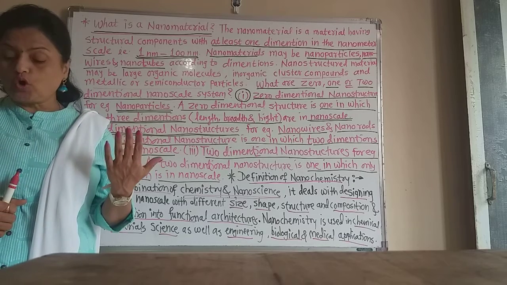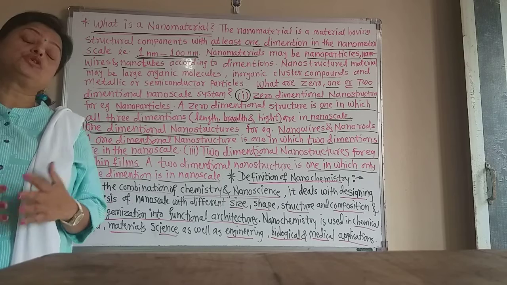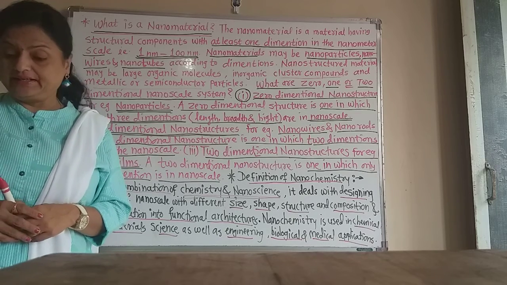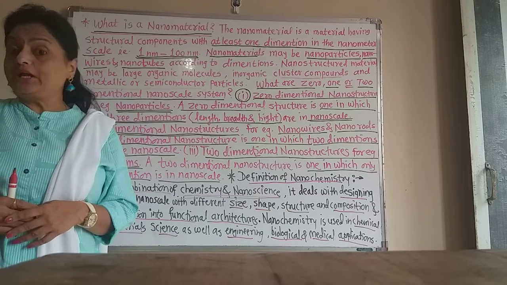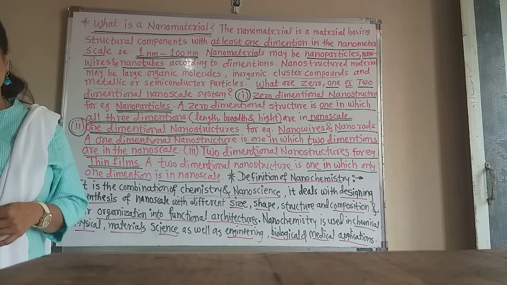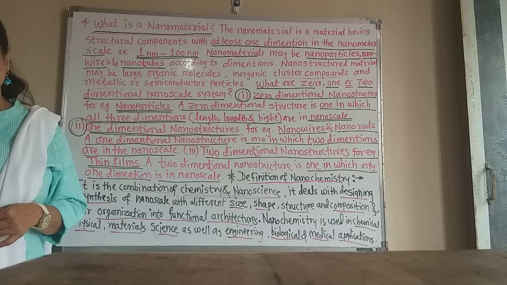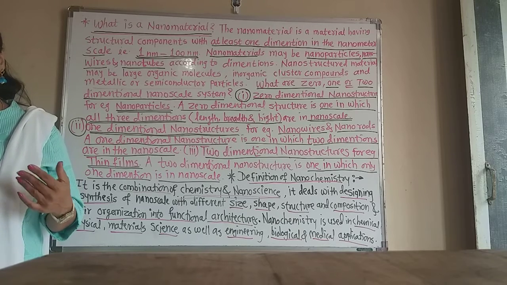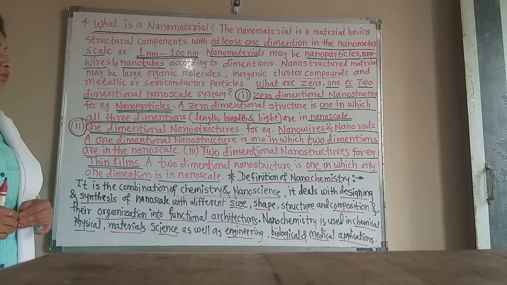Again, the quantum dots, nano shells, nano rings and microcapsules are also included in the zero dimensional material. Now, what is included in the one dimensional nanomaterial or nanostructure? In one dimensional nanostructures there are nanotubes, fibers and nanowires. Now these are the one dimensional nanostructures.